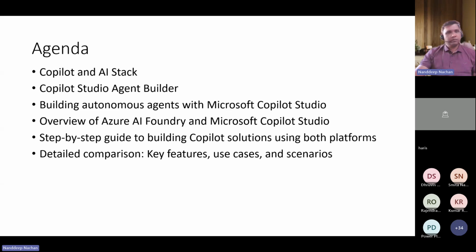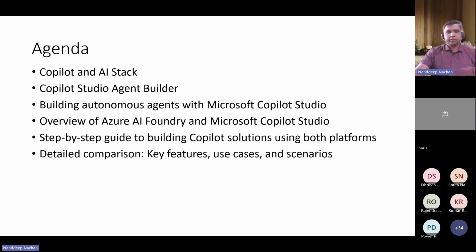Since they are in preview mode, the demos may or may not work, but that's the disclaimer. Again, we will see how Azure AI Foundry helps to create those agents, and then we will walk through a step-by-step guide to building your agents using both platforms. And then we will have a simple comparison. I'm not going to compare those two products as apples versus oranges, but just, for example, when you want to get started using any of the platforms, what are the pros and cons, what are the key features that each platform provides, and what are the major use cases where you will be able to use those.